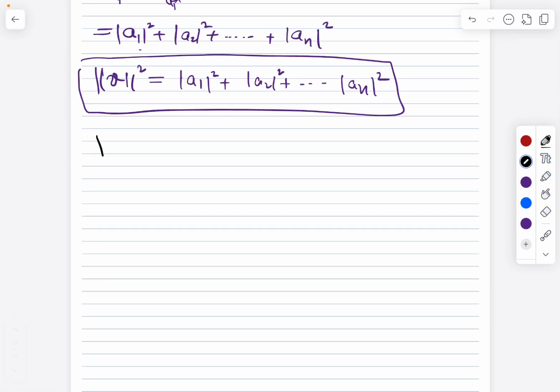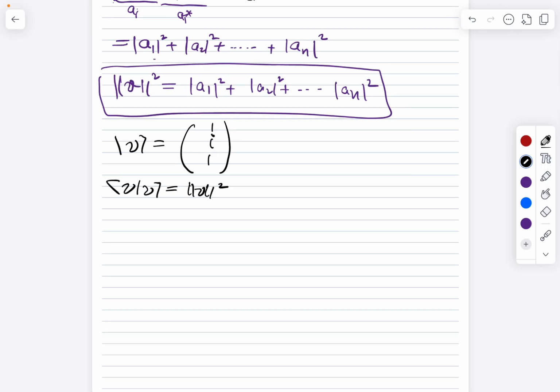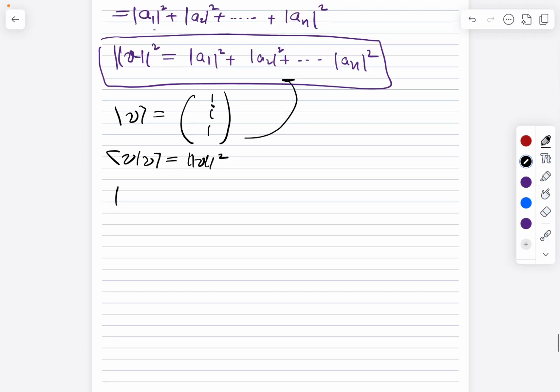For example, if we have a vector, let me assume it is equal to (i, 1), and I say find the norm. We can find the norm as previously, by taking this inner product, which equals the norm squared. Or we can use this formula. The norm of the vector squared is the norm of the first component squared, the norm of i squared, plus the norm of the second component, 1, squared. So this equals 3. Thus, the norm of the vector equals the square root of 3.